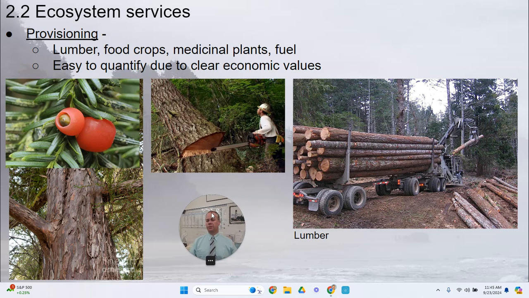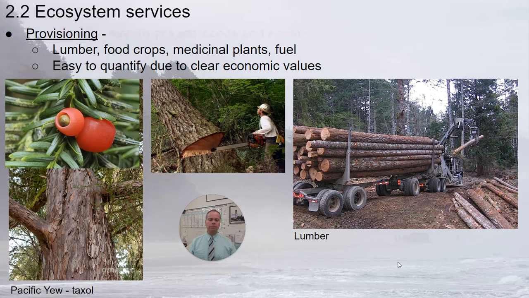Provisioning ecosystem services are ecosystem services that provide some sort of good or economic value or energy from these ecosystems. For example, harvesting lumber from a forest is a provisioning ecosystem service. That lumber can be used to build homes, to produce paper, etc. And so that is an easily quantifiable economic benefit. That's what a provisioning ecosystem service is.